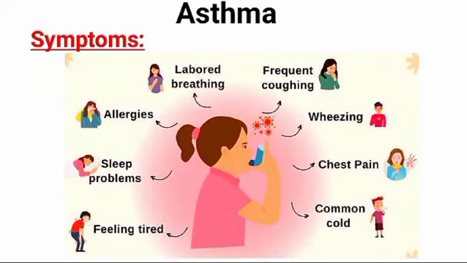Now, the symptoms of asthma. Asthma symptoms vary from person to person, and you may have infrequent asthma attacks, have symptoms only at certain times, such as when exercising, or have symptoms all the time. Asthma symptoms include shortness of breath, chest tightness or pain, wheezing when exhaling, which is a common sign of asthma in children, trouble sleeping caused by shortness of breath, and coughing or wheezing attacks that are worsened by a respiratory virus such as cold or flu.